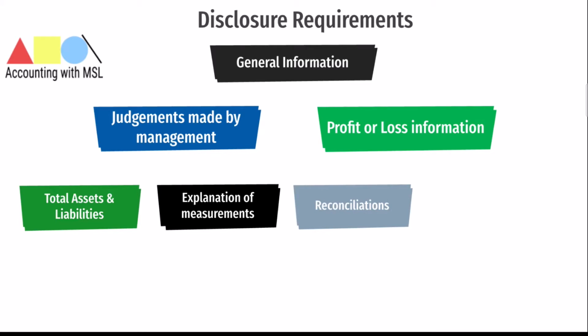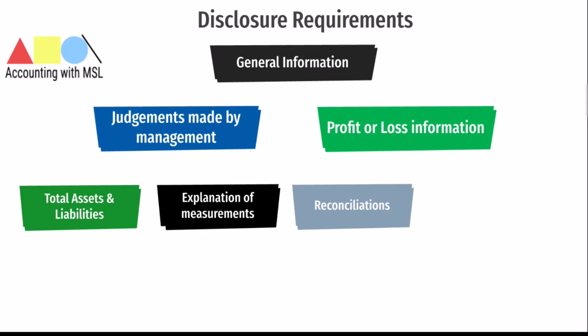The next disclosure is you must disclose reconciliations of the totals of segment revenues, reported segment profit or loss, segment assets, segment liabilities, and other material items to corresponding items in the entity's financial statements.